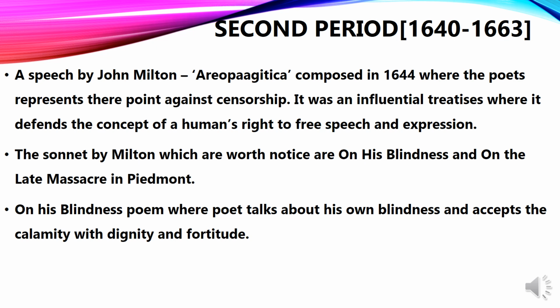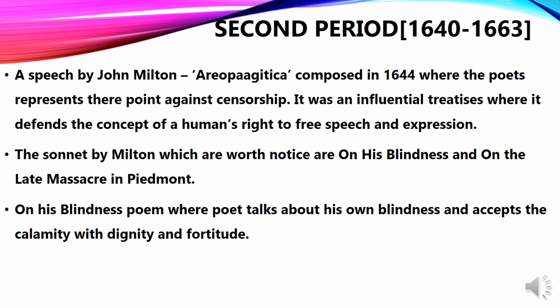So the main important point, as I have already described, is that this speech by John Milton was based on the poets and academic people. They opposed the viewpoint of censorship.